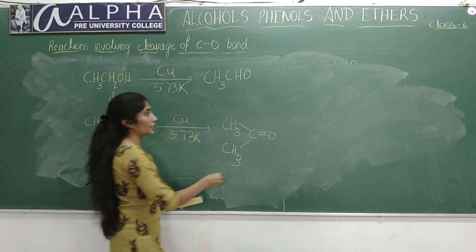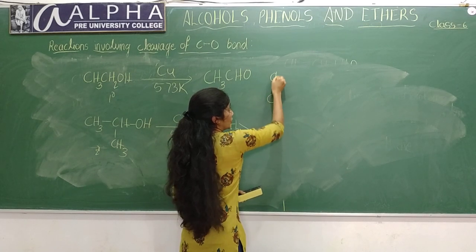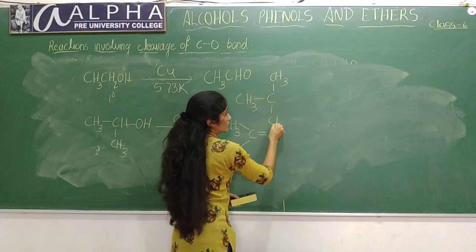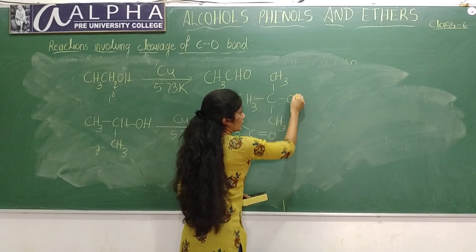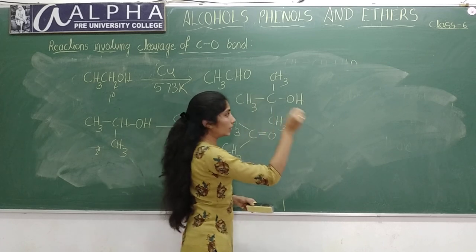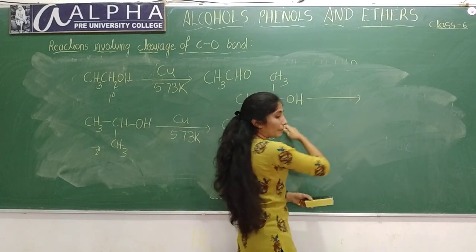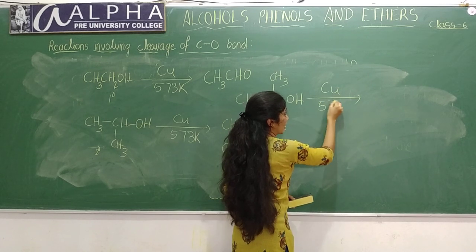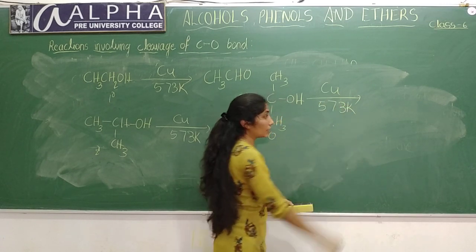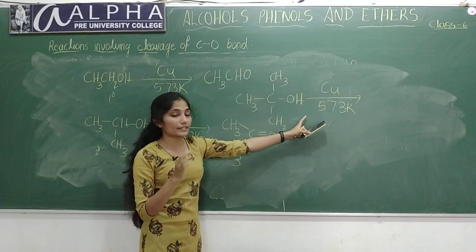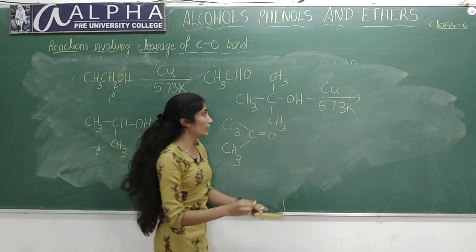If you take tertiary alcohols, (CH3)3COH, this is a tertiary alcohol, 2-methylpropan-2-ol. If you pass this vapor over heated copper wire at 573 Kelvin temperature, elimination of a water molecule will take place.